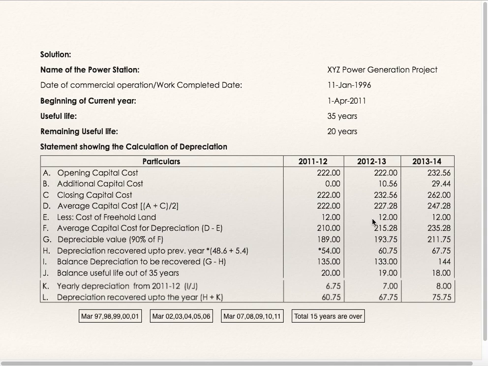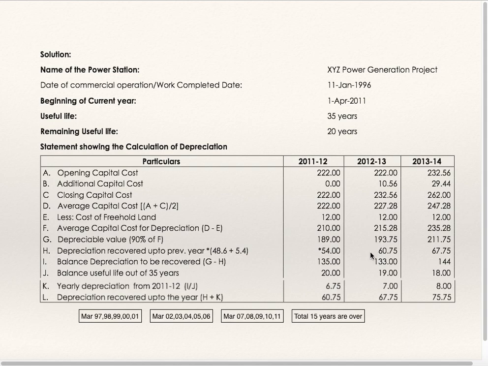Less cost of freehold land. Average capital cost for depreciation is 215.28, that is 227.28 minus 12. 90% of 215.28 is 193.75. Depreciation recovered up to previous year is this 60.75.